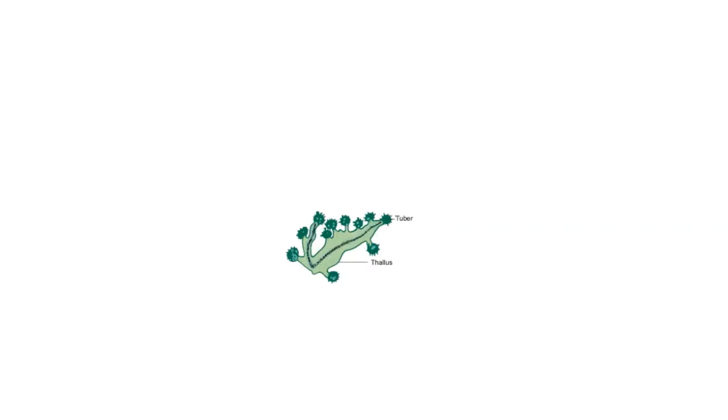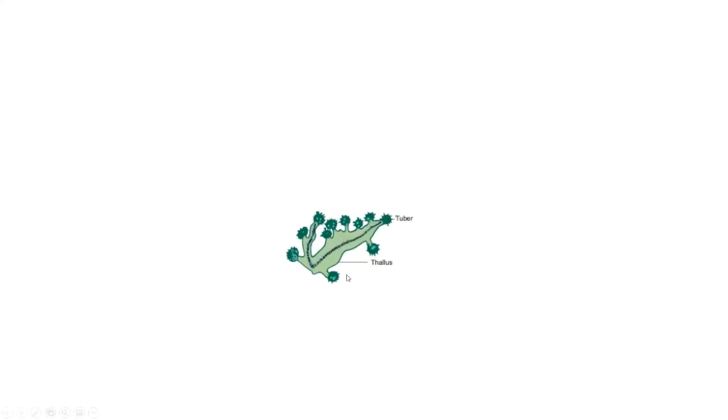In the dry season, the thallus perishes, but the tubers remain viable. At the return of the favorable season, the tubers will germinate and develop into new plants. Some species of Anthoceros have stalked tubers, which may be marginal or develop from the ventral side of the thallus.